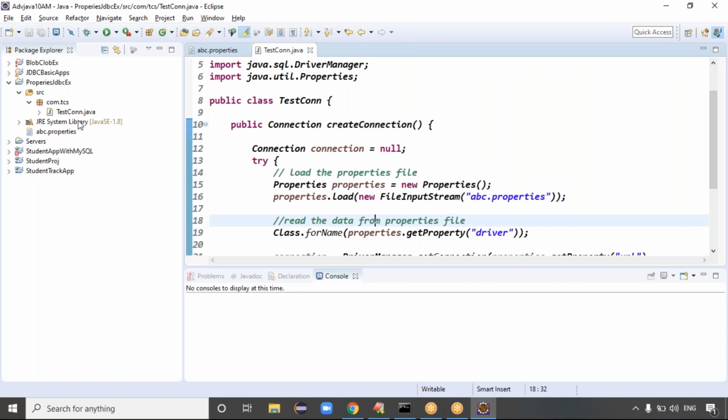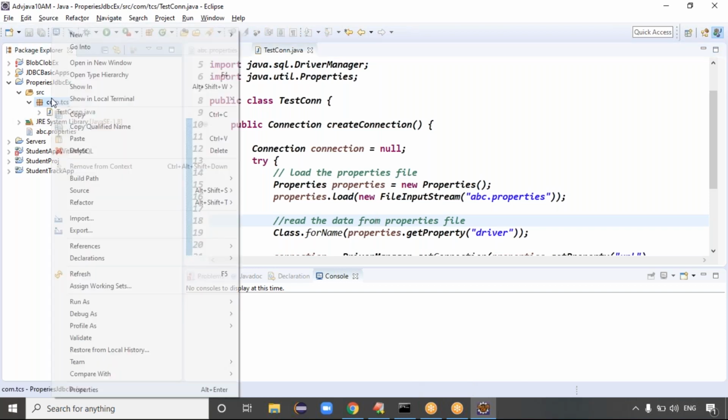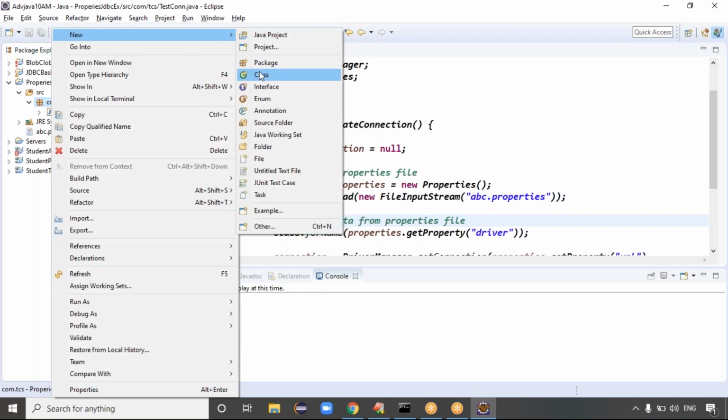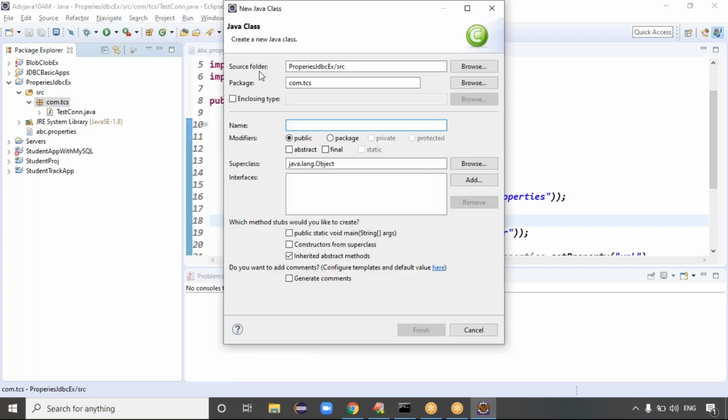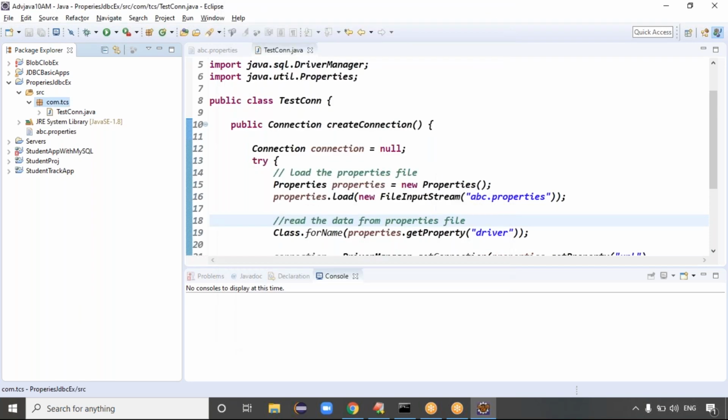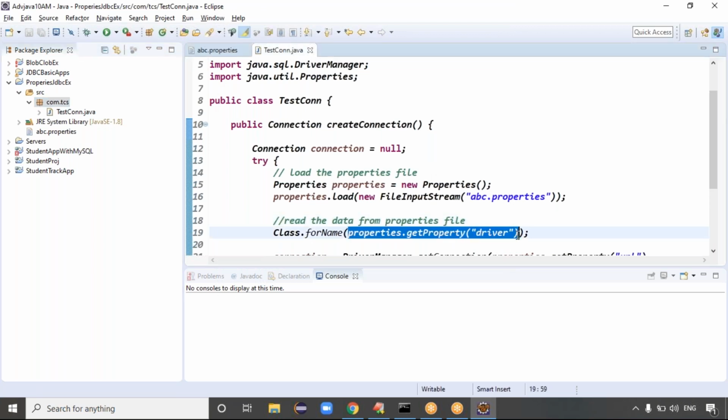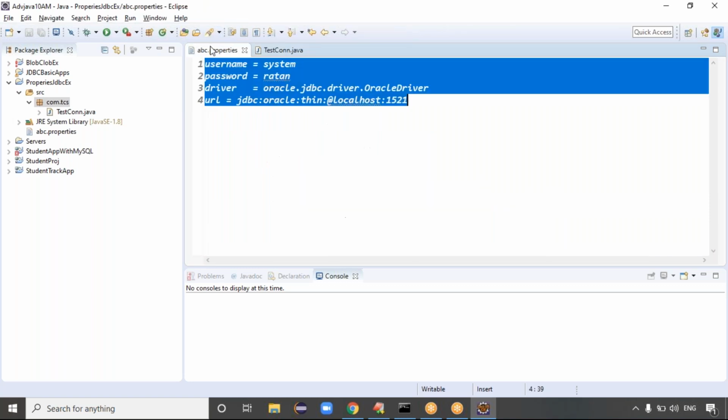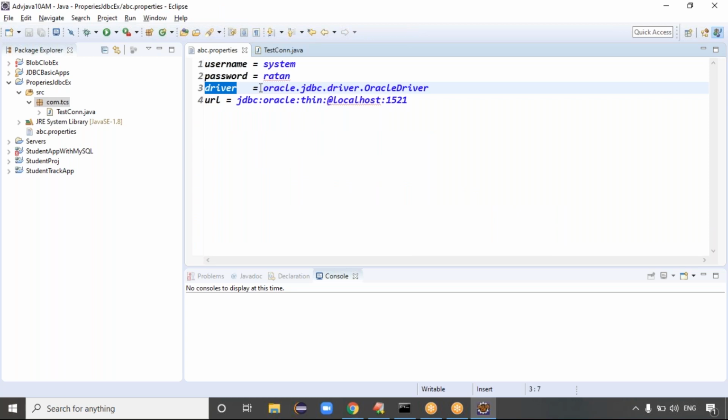Exactly, guys. After that, you can create a normal JDBC file. Sir, the driver you are writing in the string like getProperty driver, what is that driver, sir? It is loading the driver. Class.forName is there, right? What we expected there is the driver class name, right? Where do we have to get the driver class from? From the property file, right? That's what getProperty of driver means. It returns this value, and in this place this value will be replaced.